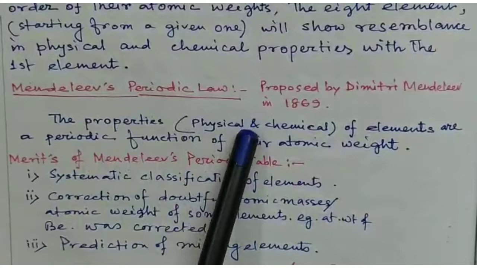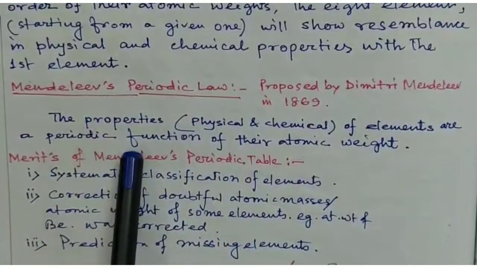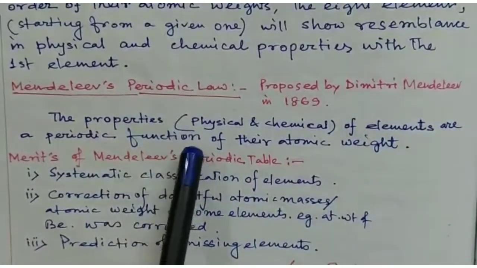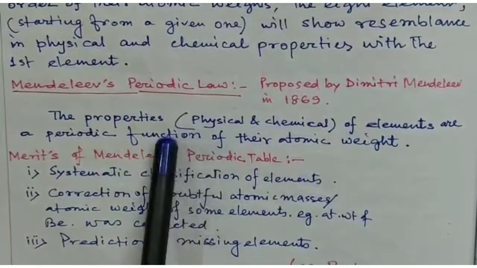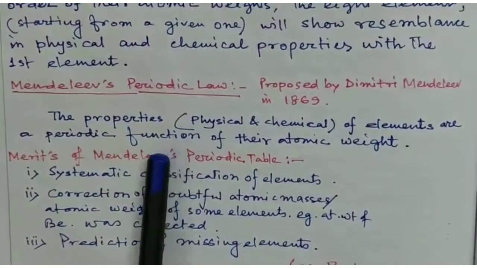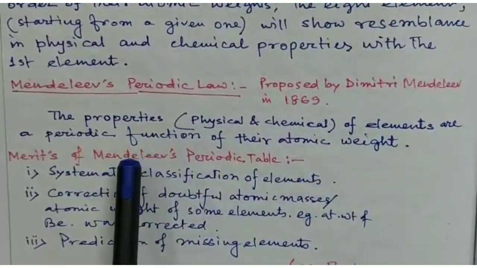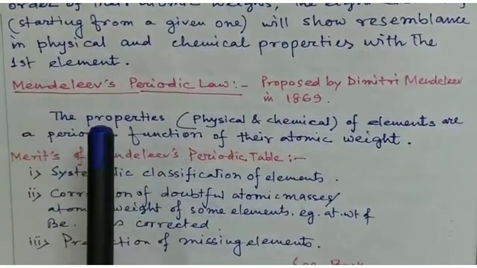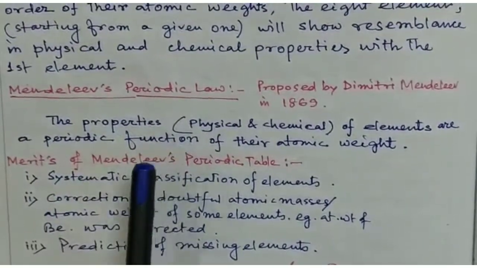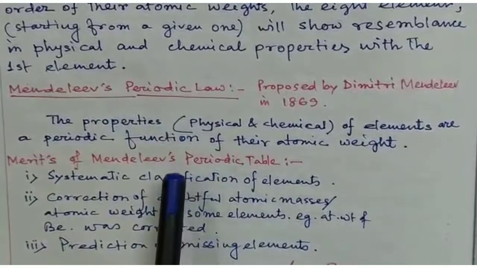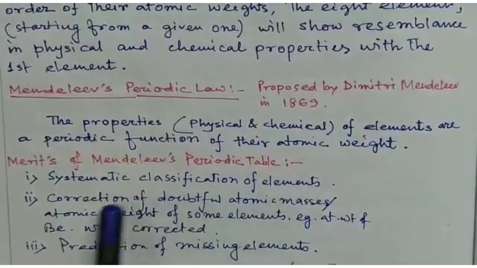This is very important, and from this periodic law Mendeleev also formed a periodic table, which had 9 groups and 7 periods.